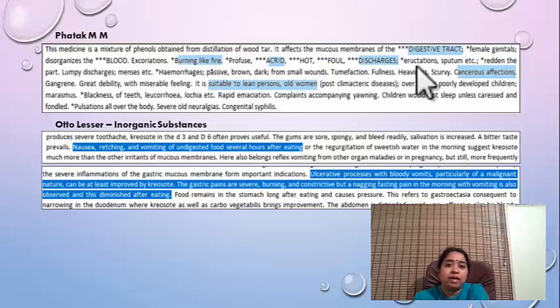It can be used in cancerous affections, and is suitable for lean persons, especially old women.